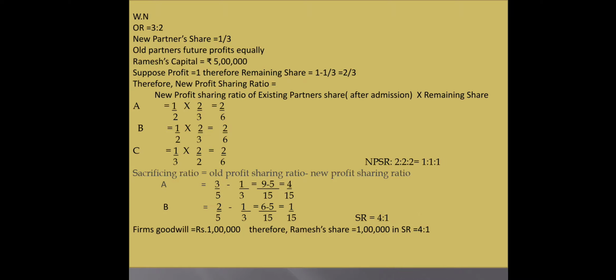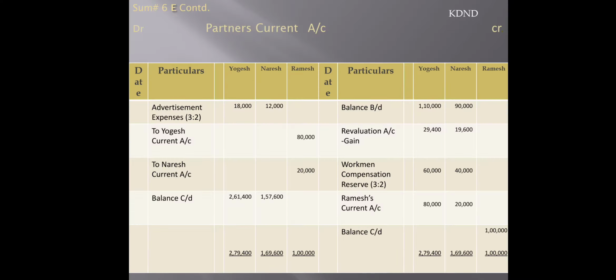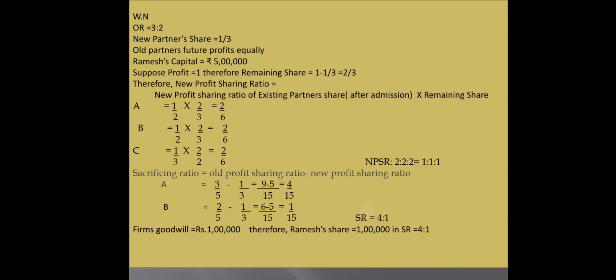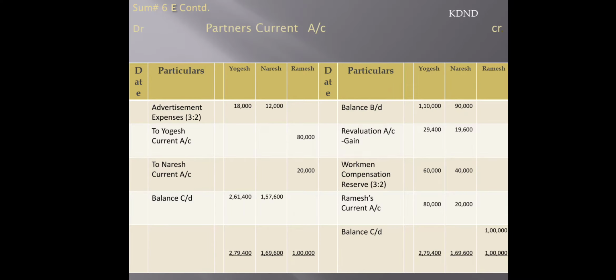So your journal entries will be transferred to the current account. Yogesh and Naresh are sacrificing, so the person who is sacrificing will always be credited. So your journal entry will be passed as Ramesh current account debit, the partner who is entering the business, to Yogesh current account and to Naresh current account, right? So this way we have transferred these balances.